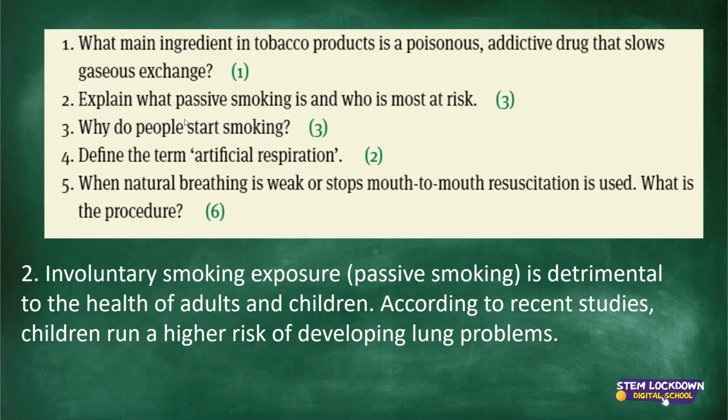The next question deals with passive smoking. Explain what passive smoking is and who is most at risk. We discussed that passive smoking is involuntary smoking exposure, whereby you're exposed to smoke that you didn't plan for, you didn't ask for it. You are in a place where people are smoking, so you're exposed to that smoke. So that is passive smoking, and it is detrimental to the health of adults and children. According to recent studies, children run a higher risk of developing lung problems.